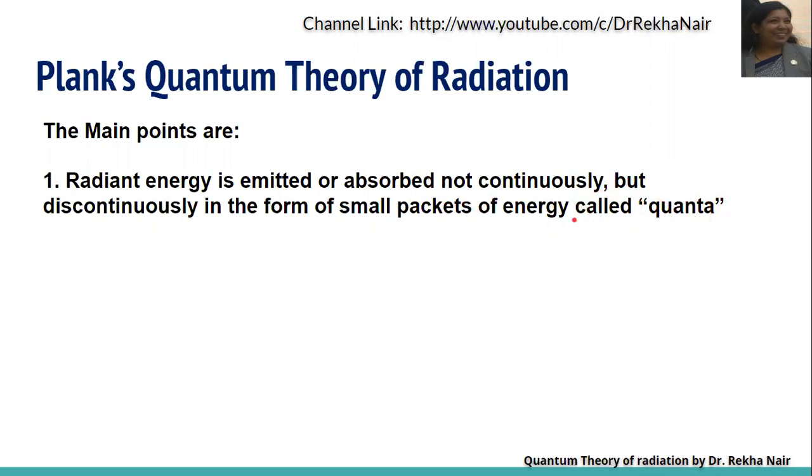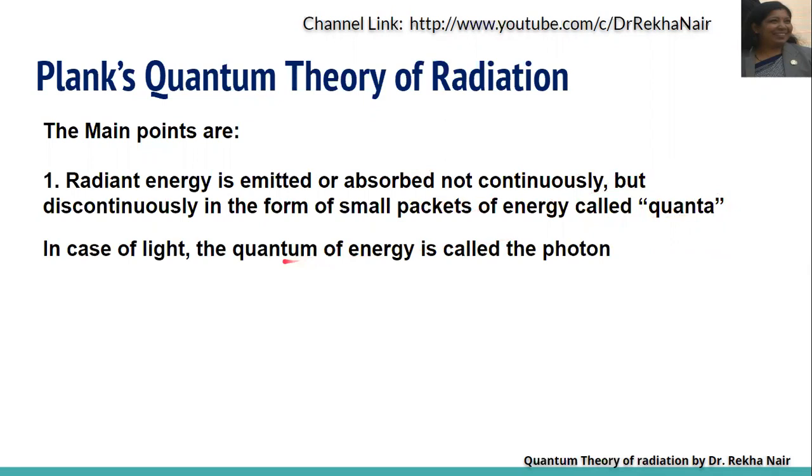There is no continuity in the emission or absorption process. It is always emitted in the form of quanta, small packets of energy. In case of light, we can say that this quantum of energy is a photon. We call it a photon.